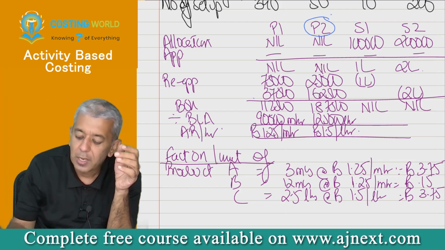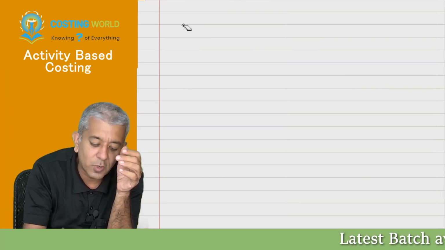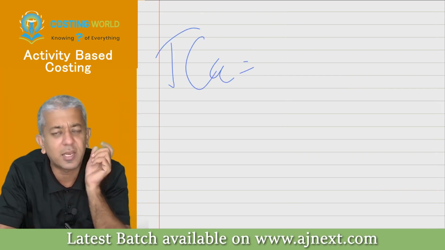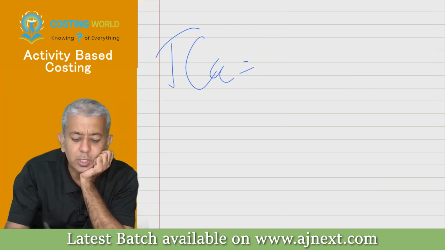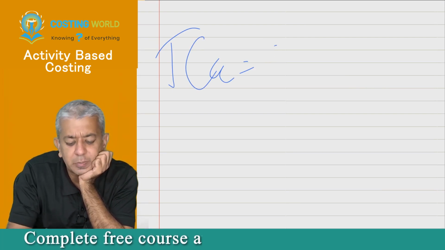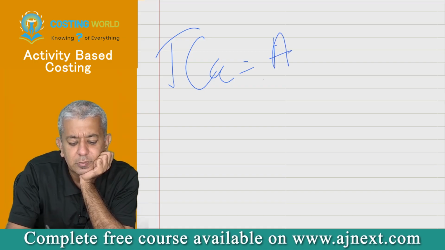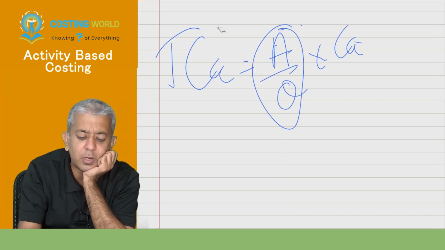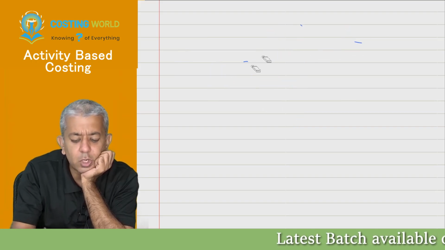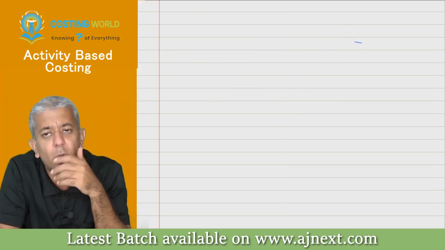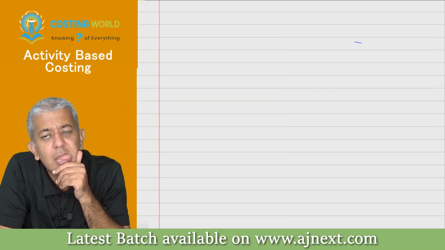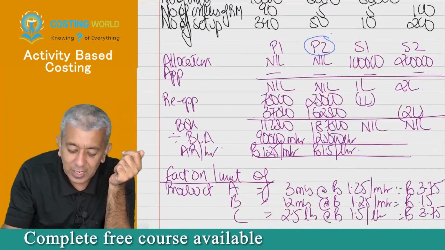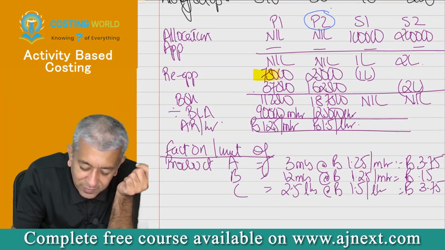Your ordering cost in this case was called as TCA, correct? Yes. Okay, you all tell me the formula for TCA. A upon Q into CA. Can you say A upon Q stands for number of orders? Yes. So ordering cost is dependent upon what particular factor? Number of orders.